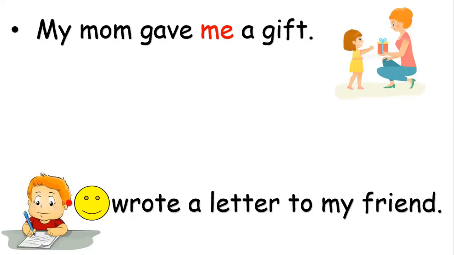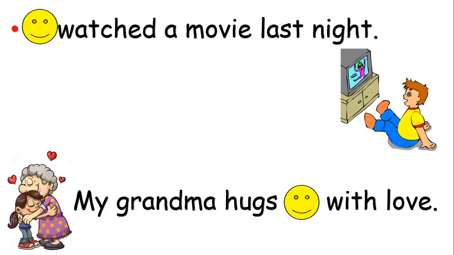So it will be, great job, I wrote a letter to my friend. Watched a movie last night. I or me. It comes at the beginning of the sentence. It is a subject. It comes before the verb. Great job. I.